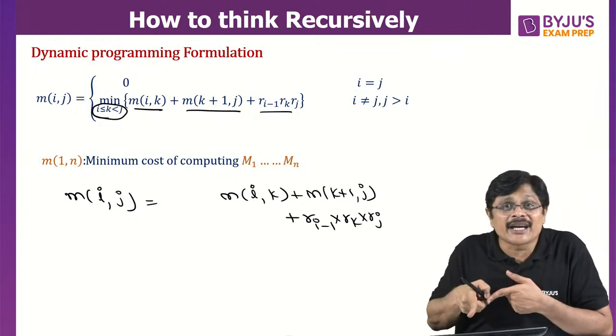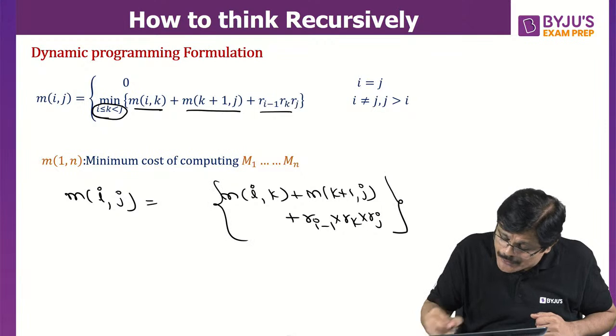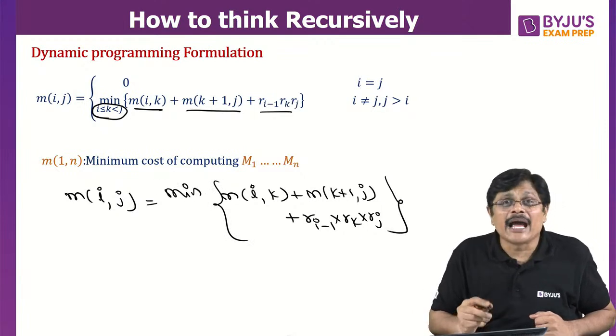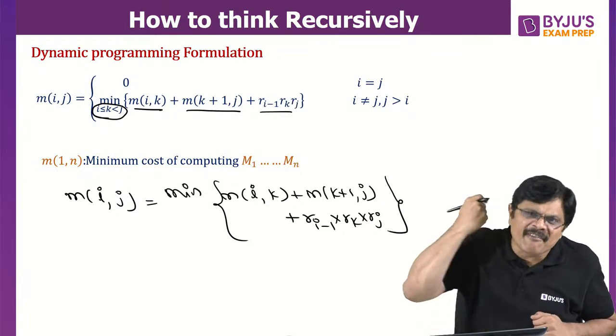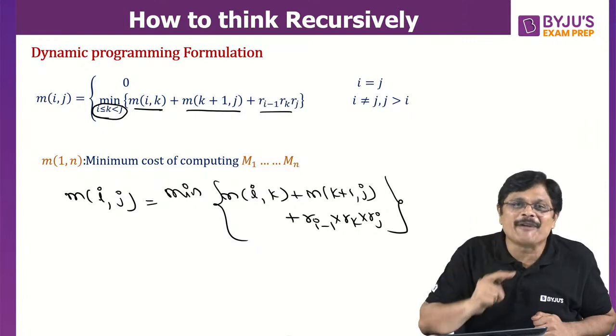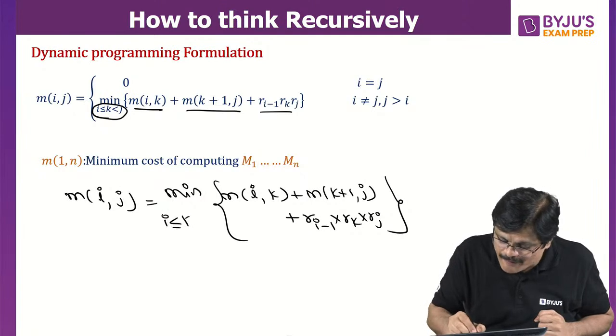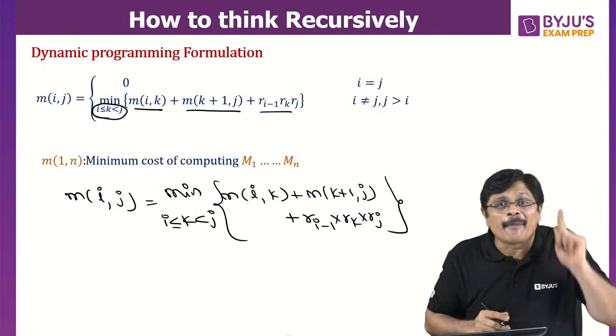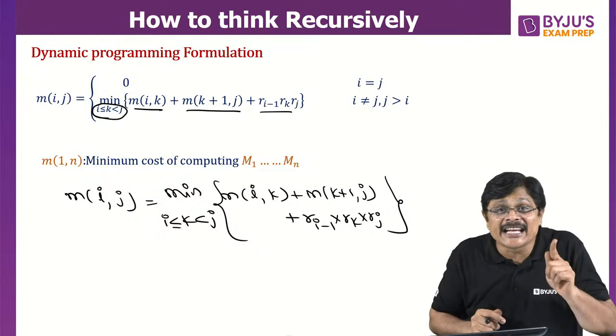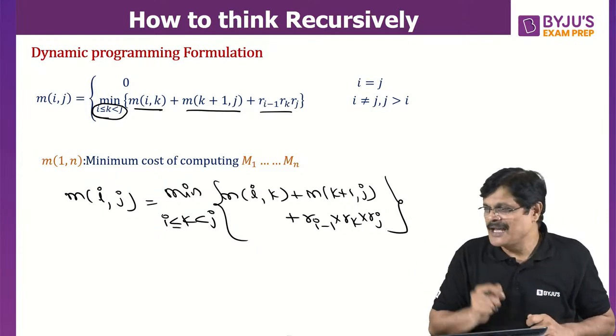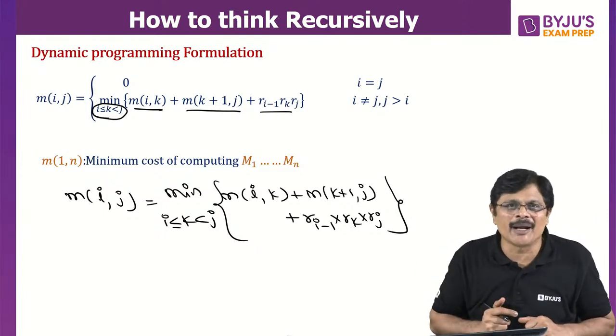But you do not know K, so you take the minimum among all the Ks. The possible values of K can be anything from I to J minus 1. And that is how we get this particular formula, my dear friends.